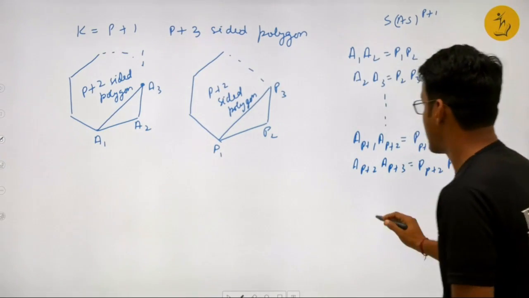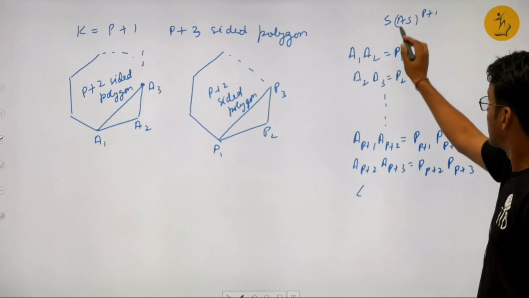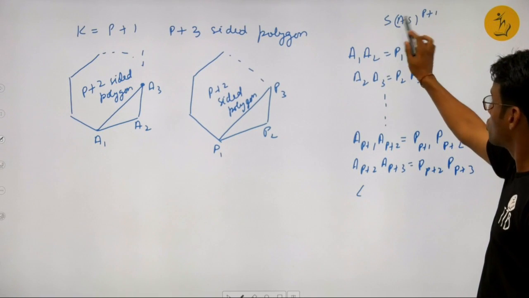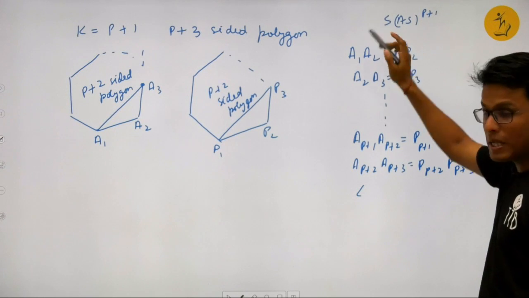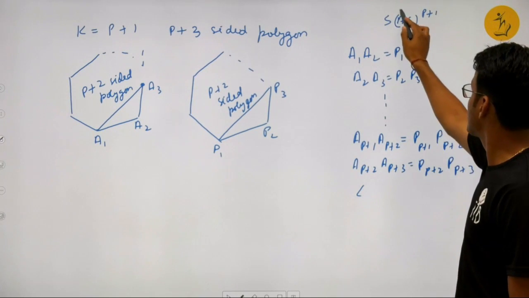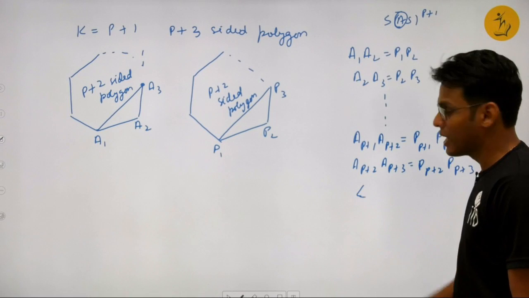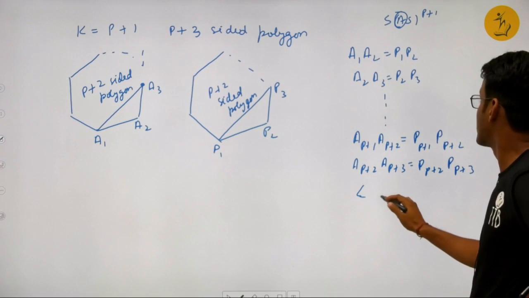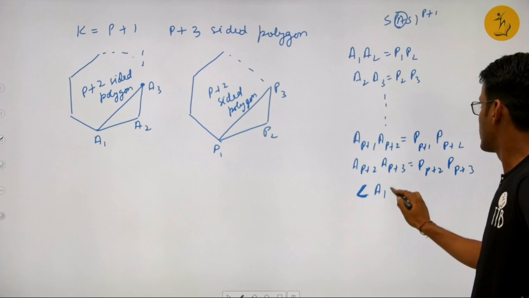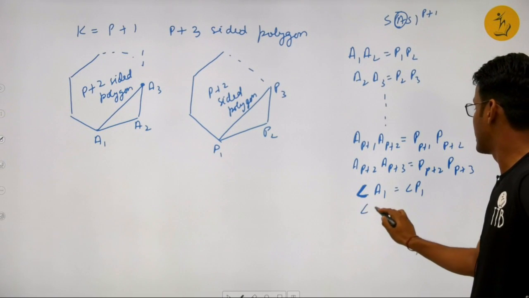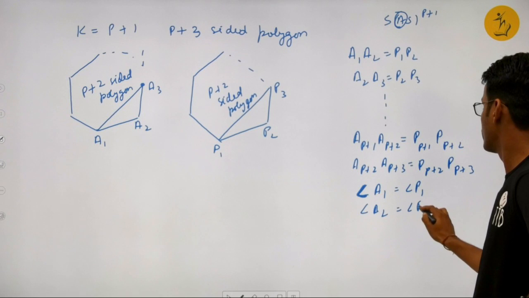Then I'll also assume that the p plus 2 sides I have taken are equal, and then there will be p plus 1 included angles. I'll make those p plus 1 included angles equal as well. So angle A1 equal to angle P1, angle A2 equal to angle P2.